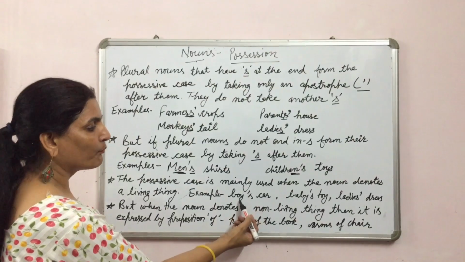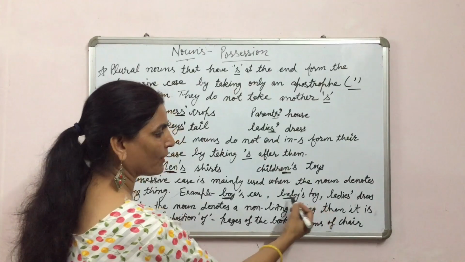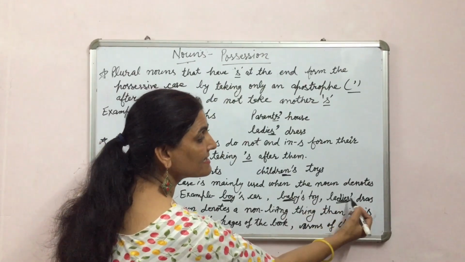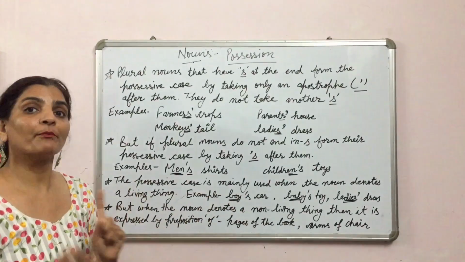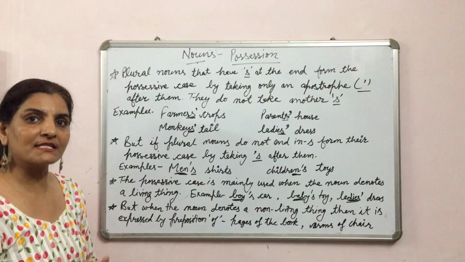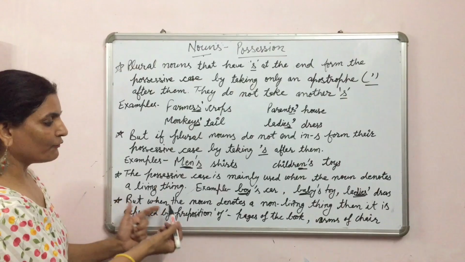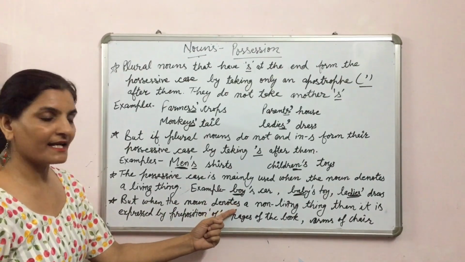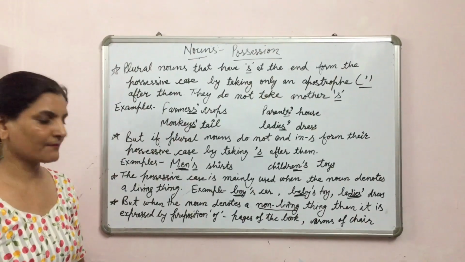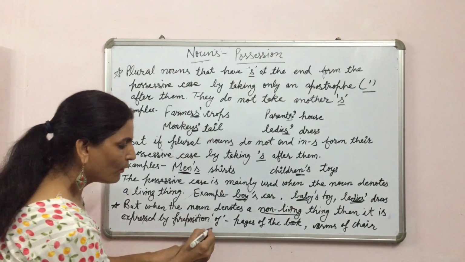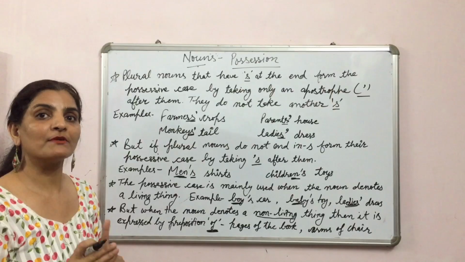For example, boy's car, here boy is a living thing, baby's toy, baby is also a living thing, and ladies' dress, ladies are also living things. So we have put an apostrophe, meaning possessive case. We will use the possessive case only with living things. Let us see another example. But when the noun denotes a non-living thing, then it is expressed by the preposition of, meaning it is better to use of, not the possessive case.